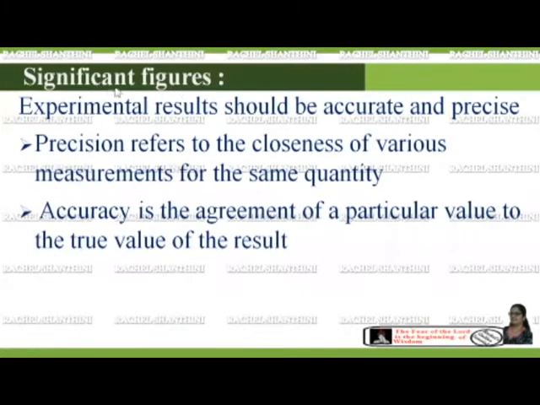Significant figure. Significance means meaningful digits. In chemical calculations, the experimental result should be accurate and precise. Precision refers to the closeness of various measurements for the same quantity, and accuracy is the agreement of a particular value to the true value of the result. Let us see these two concepts in detail.